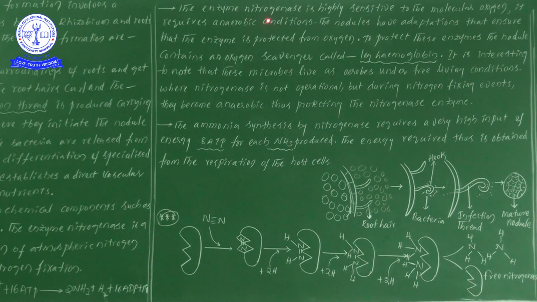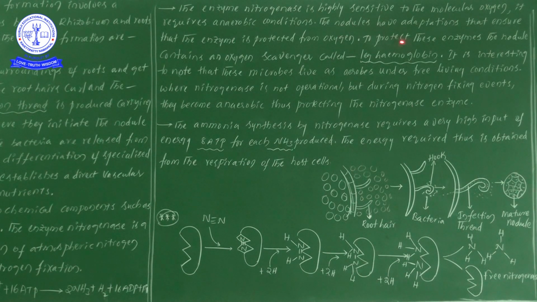So the nitrogenase enzyme will not be activated in the presence of oxygen. Even the nitrogenase enzyme requires anaerobic conditions. That is why the nodules have adaptations that ensure that the enzyme is protected from oxygen.